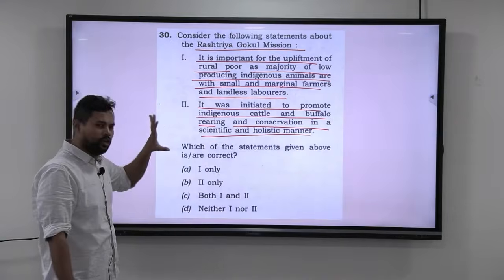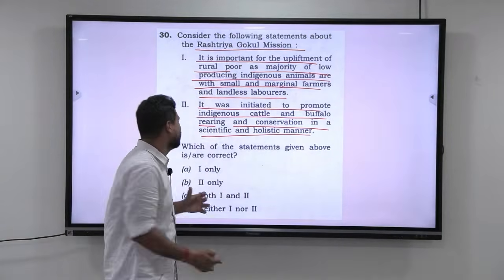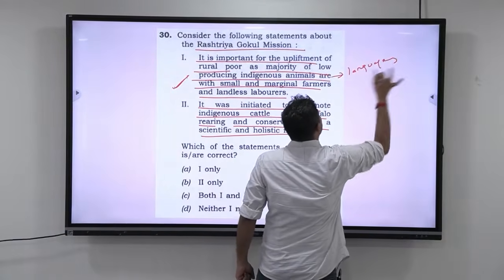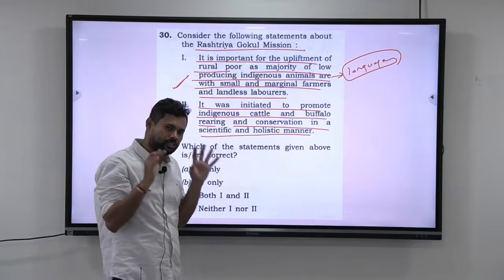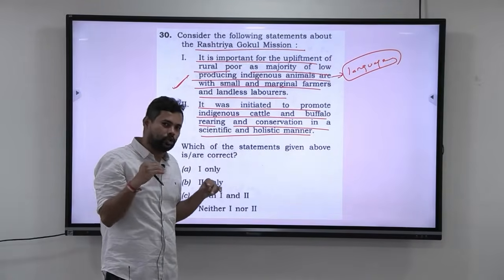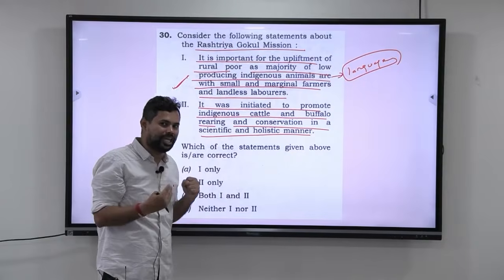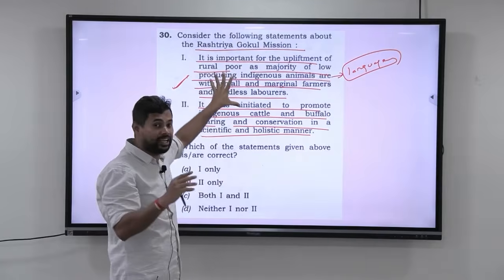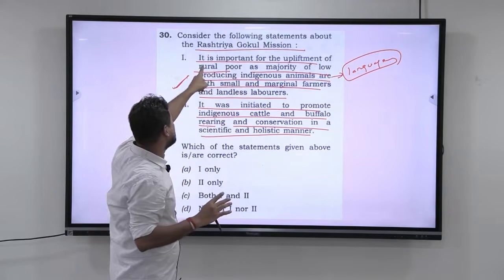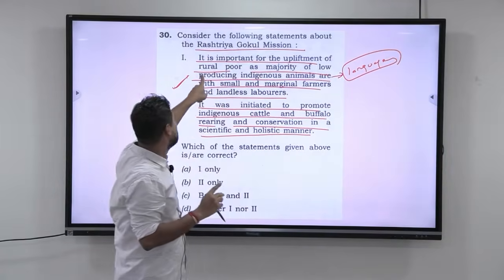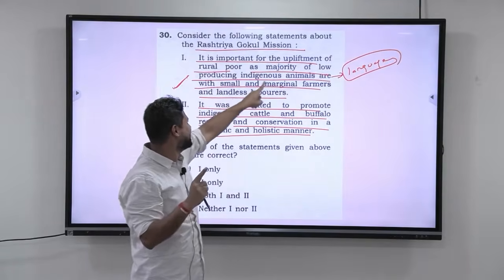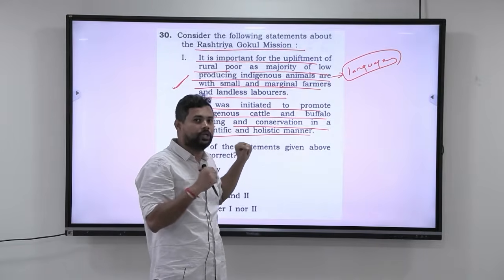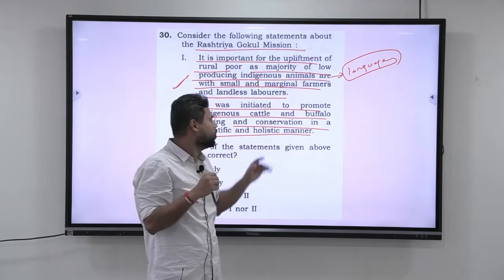Now, if you have solved a lot of questions, you know that this statement is usually correct just by understanding the language. Look at the language. The language itself shows that the statement is very generic and it is always correct. You will come across a lot of statements like this in your prelims exam. Just by knowing the language of that particular statement, you will know that it is correct. There is nothing here that can be manipulated to go wrong. It is important for the upliftment of the rural poor as majority of the low producing indigenous animals are with small and marginal farmers and landless laborers. Yes, majority of them are there with them. Why? Because that is their main source of income. So there is nothing wrong with that.